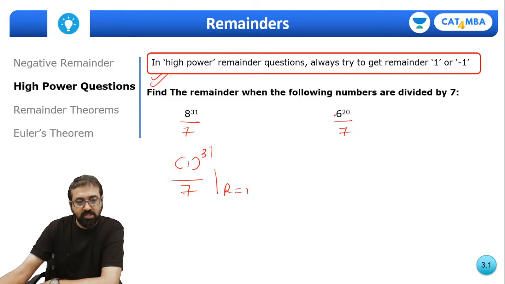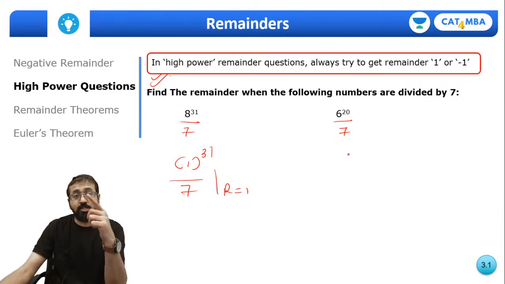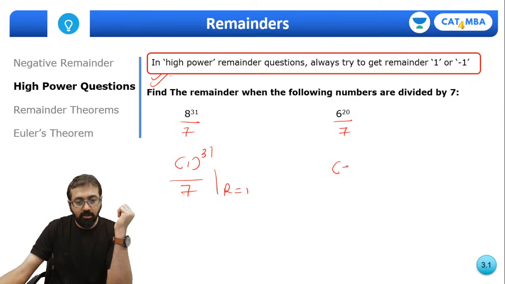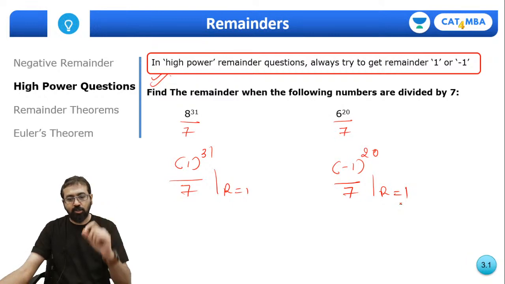Same way, 6 raised to 20 divided by 7. What is the remainder? So 6 divided by 7. Can I say 6 is 1 less than a multiple of 7? 7 ones are 7. Right. So here the remainder is minus 1. Minus 1 raised to 20 divided by 7. Again, remainder will be 1. Very quickly you can solve those questions.